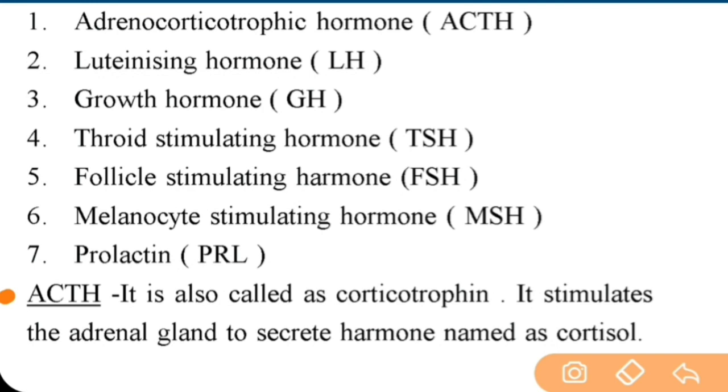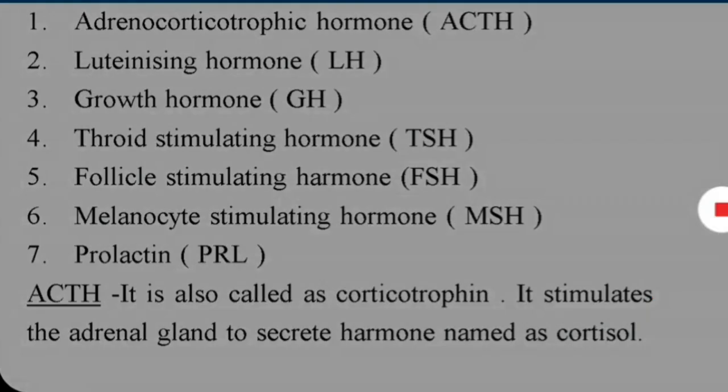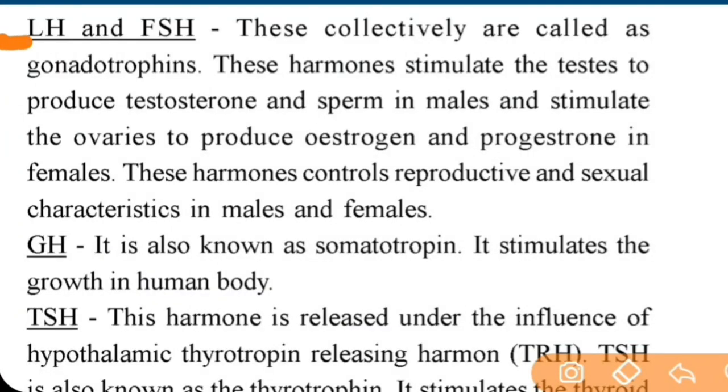First is ACTH, adrenocorticotropic hormone. It is also called as corticotrophin. It stimulates the adrenal gland to secrete hormones named as cortisol. So, ACTH mainly controls secretion of adrenal cortex. Next are LH and FSH.